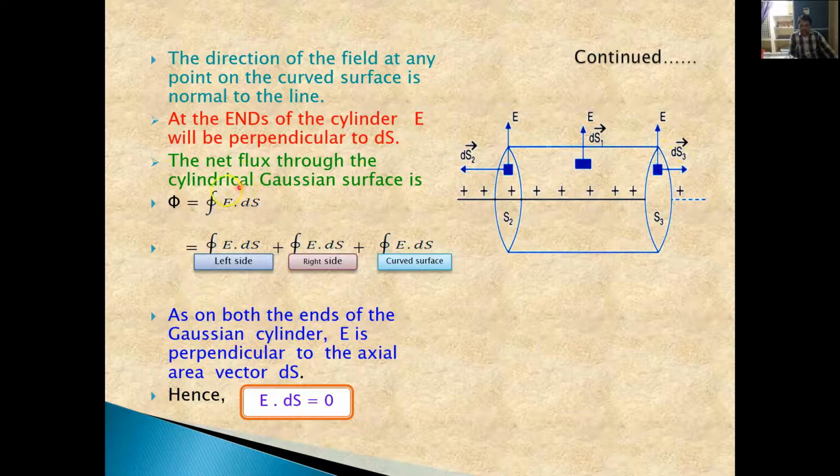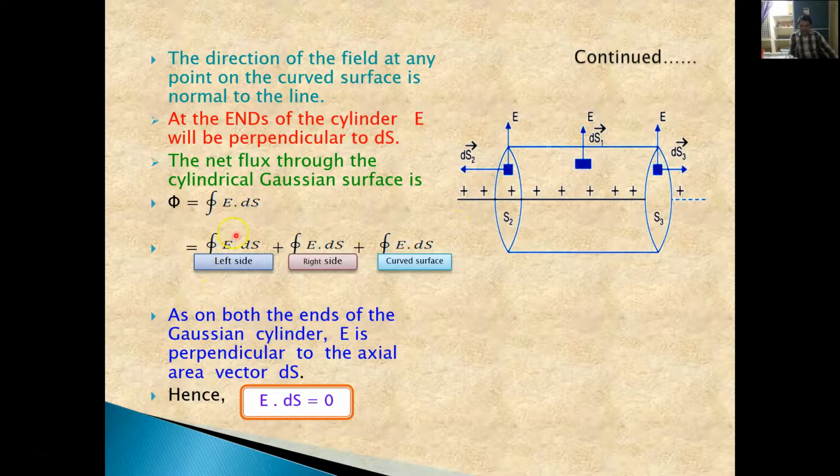The net flux through the cylindrical Gaussian surface is phi equal to the surface integral over a closed surface of E bar dot ds bar. If you want to find the total flux going out or coming into this linear charge distribution, we have to calculate the flux through this entire Gaussian surface. This can be divided into three parts.